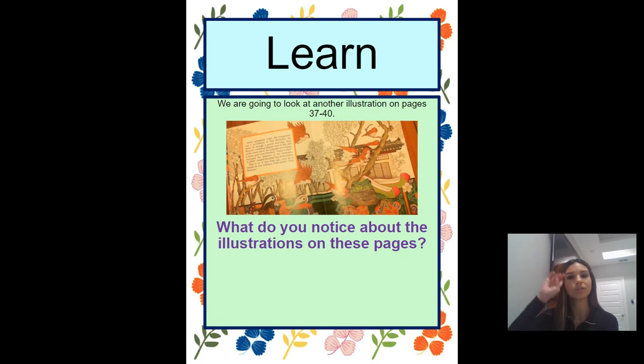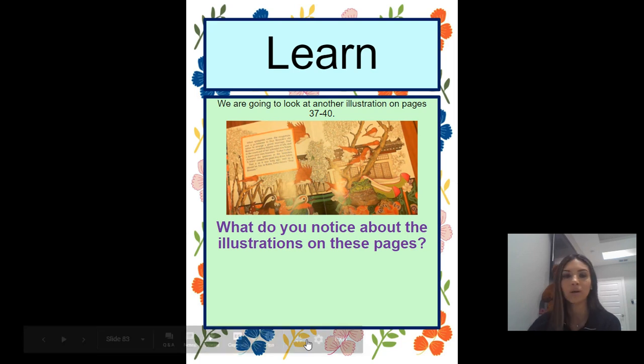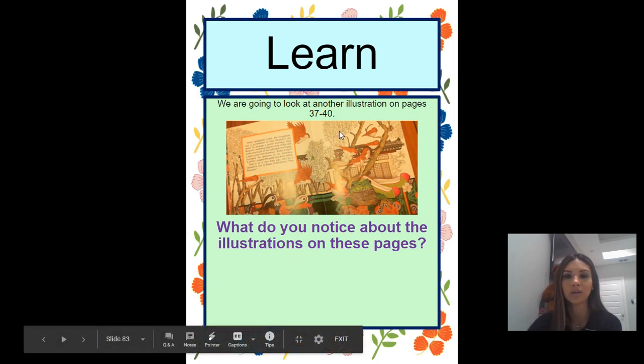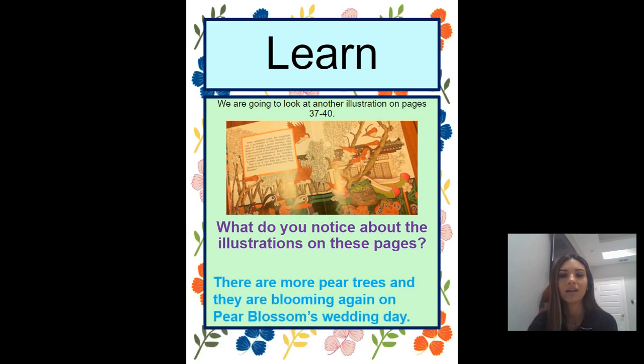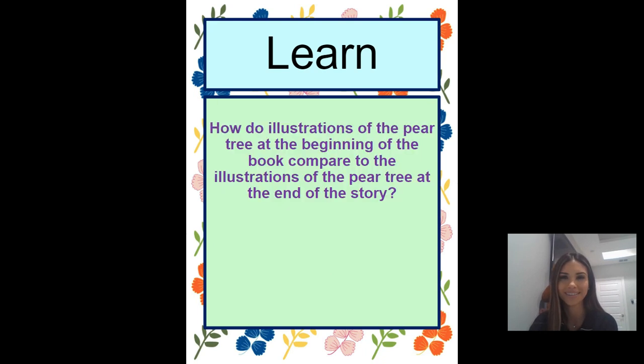Now look at this other picture, page 37 through 40. What do you notice about the illustration on these pages? What do you notice about the pear blossom? The pear blossoms, these right here. What do you notice about them? There are more pear trees and they're blooming again on Pear Blossom's wedding day, right? So they're blooming, they're out, there are a lot more. Good job, boys and girls.